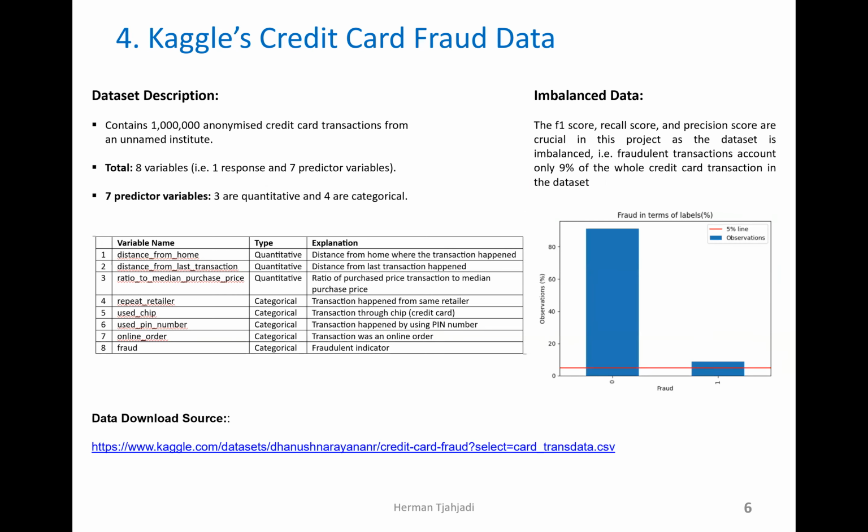For the credit card data, I downloaded it from Kaggle. It has 1 million rows and 8 variables: 1 response and 7 predictor variables. Of the 7 predictor variables, 3 are quantitative and 4 are categorical. The data set is imbalanced. As you can see from the picture on the right, fraud happens in about 9% of the whole data set.